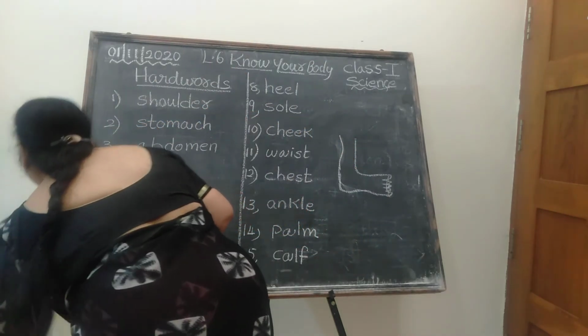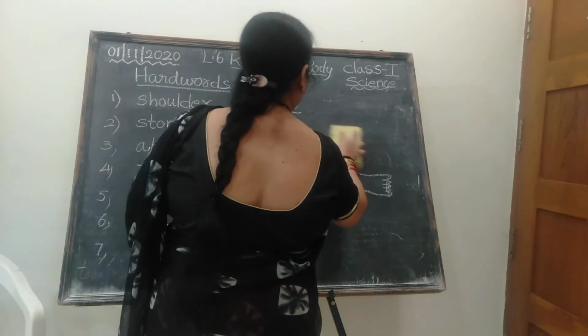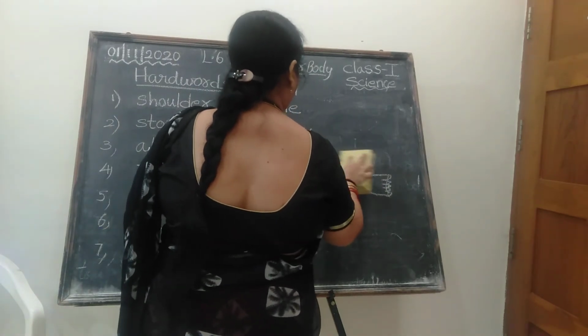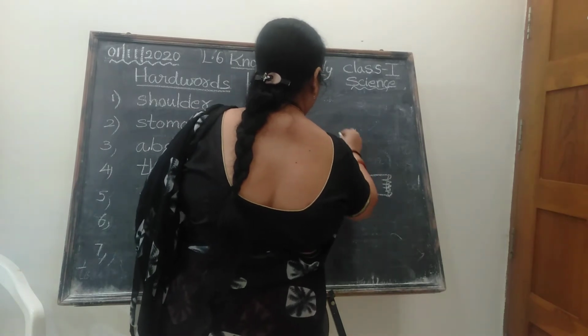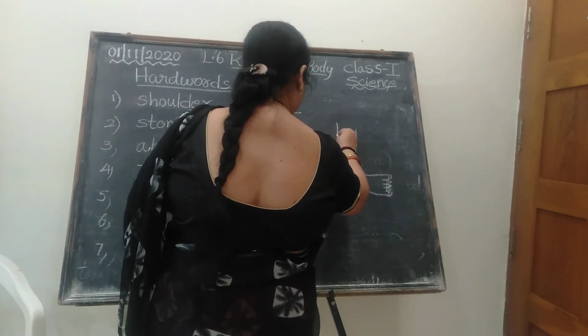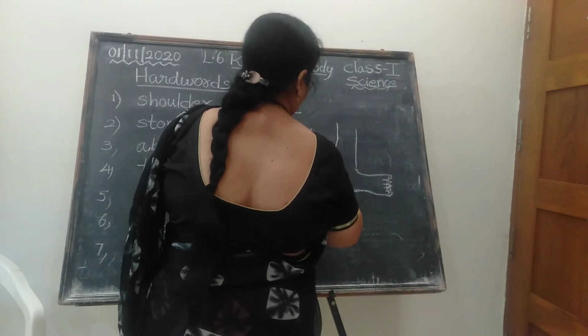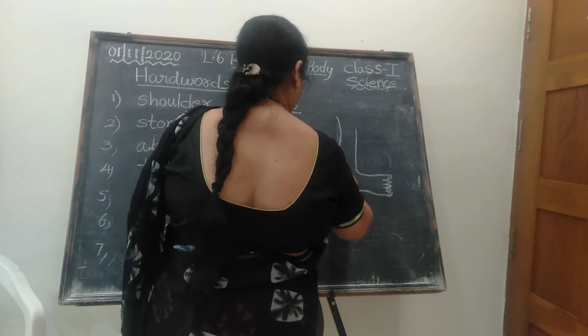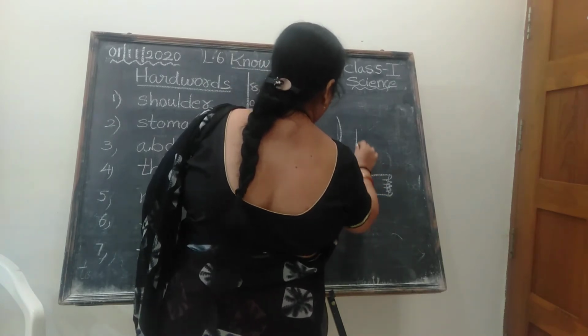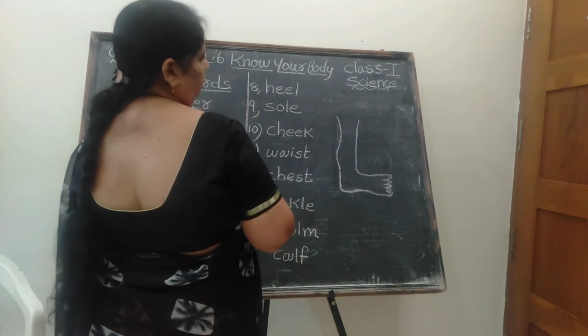Once again I will draw. Listen children, I will tell you the reason why I am drawing. Now listen children, this is the thing.